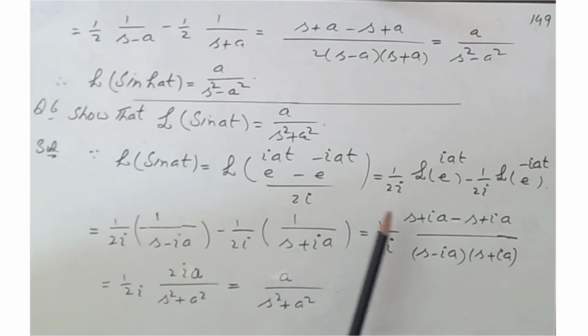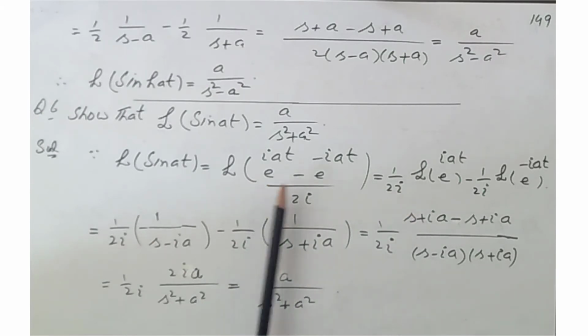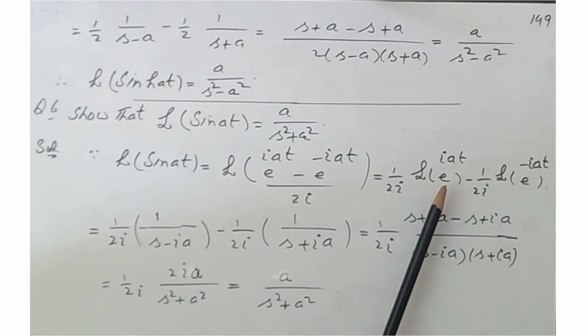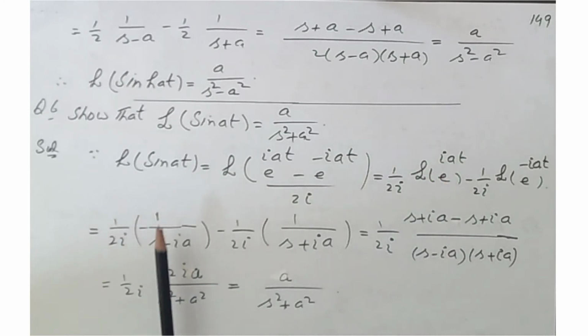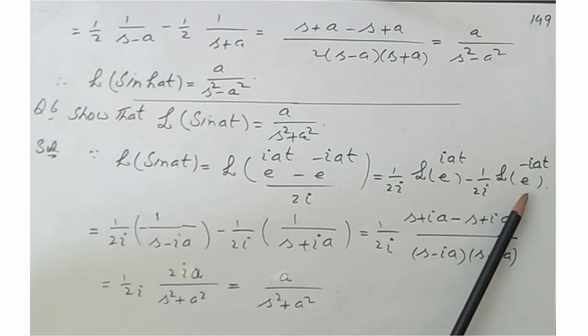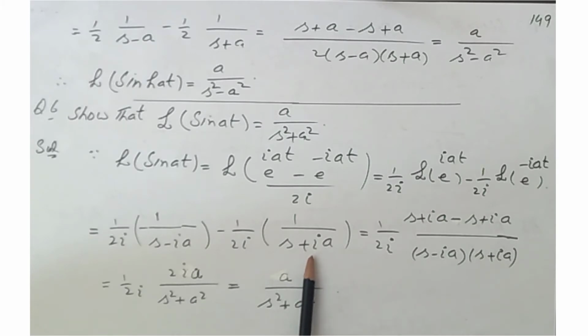We take 1 by 2 iota outside the Laplace and separate the Laplace of these two terms, and again using the formula Laplace of e to the at equal to 1 over s minus a, here it becomes 1 over s minus iota a, and in this place minus 1 by 2 iota times 1 over s plus iota a, and after simplification we have a over s square plus a square. This completes the proof of Laplace of sin at.